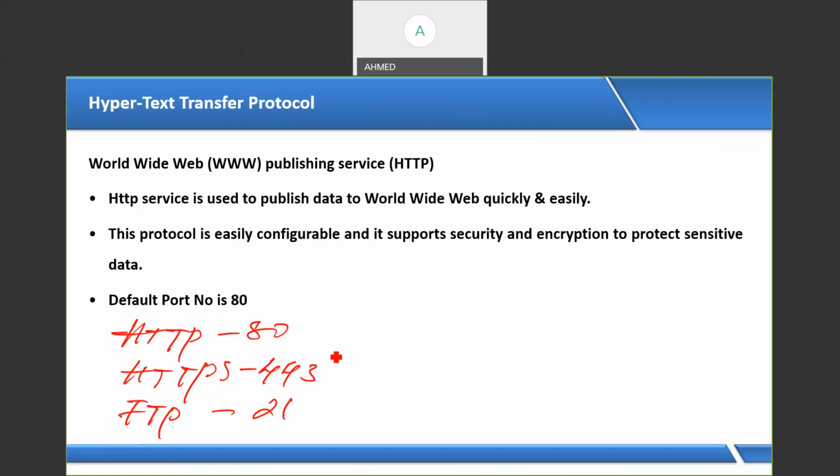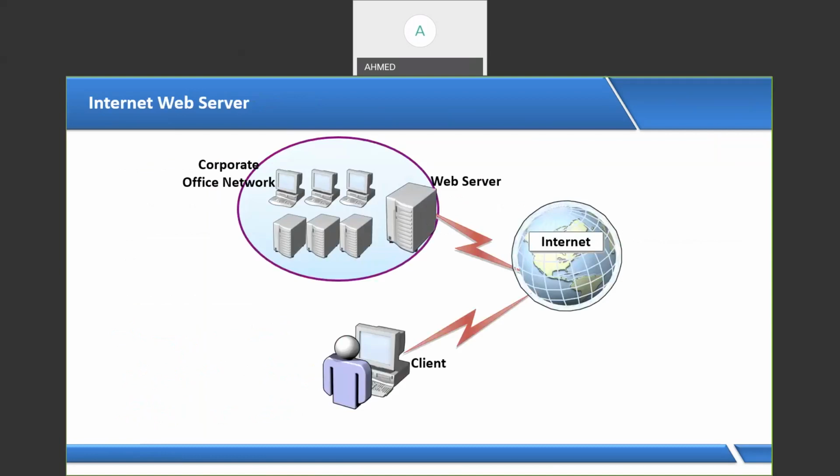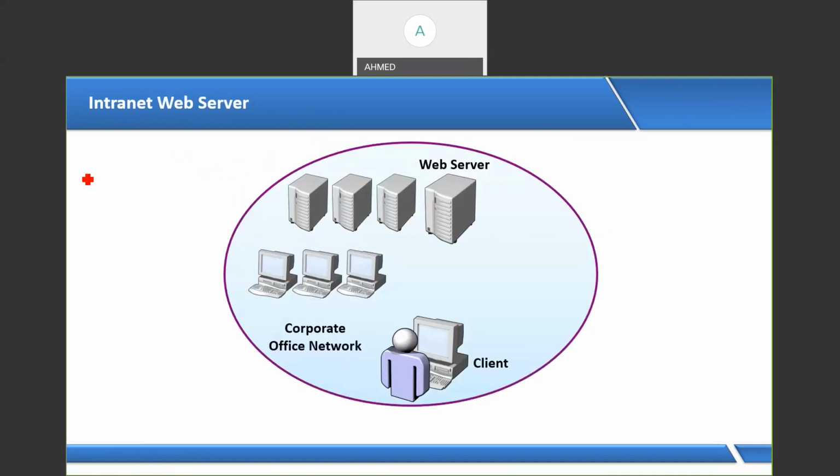Now we can host the web server, right? By using IIS service, I'm making one system a web server. I can host the web server over the internet. If I host the web server over the internet, who can access it? Any user can access my website: world users, my corporate users, my domain users. If I'm hosting the website in an intranet, intranet means within the organization, only my corporate users can access it, but outside users and public users cannot access. So I can host the website within the LAN, and I can host the website over the internet.